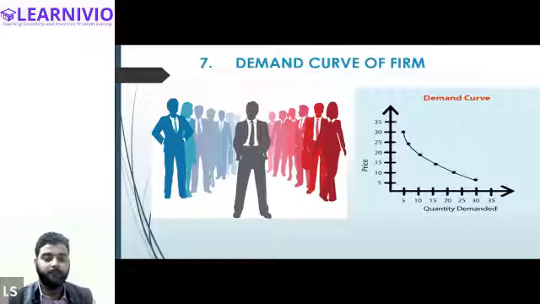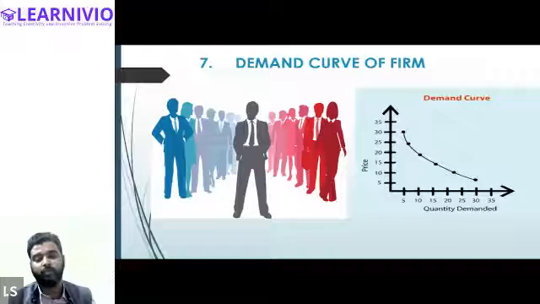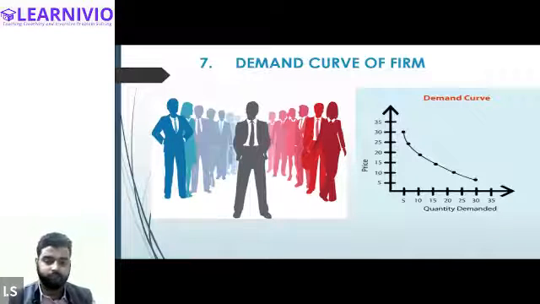So in case of monopolistic competition, we presume that the demand curve is downward sloping. And why do we presume that it is a downward sloping curve? Because in this market, the seller will be in a position to sell more quantity of the commodity only by reducing the price of the commodity. Got it? Is this clear? Yes, sir.